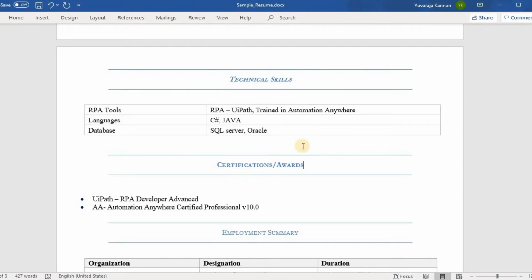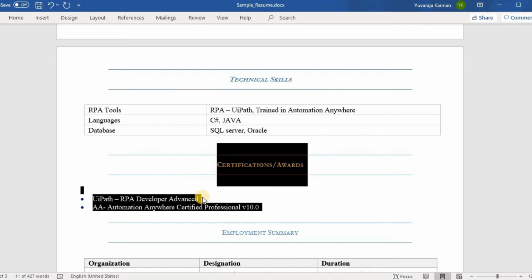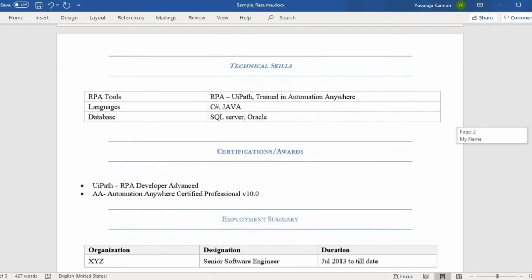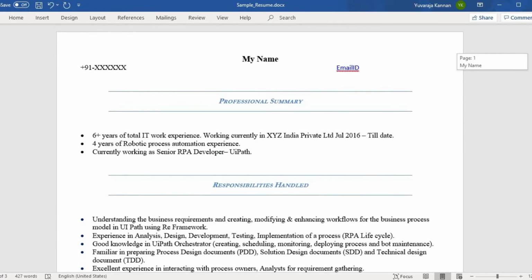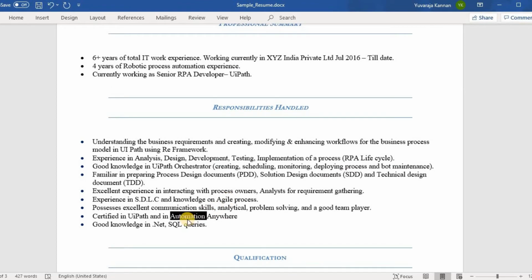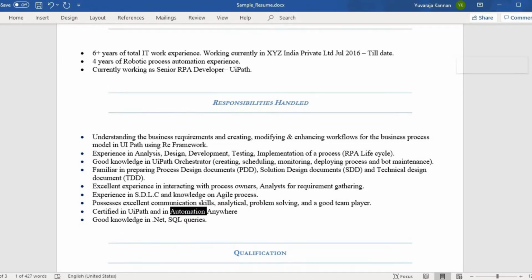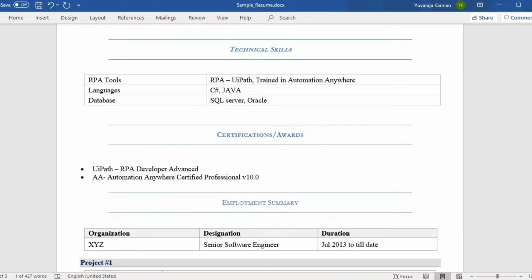This section we are going to dedicate to the certifications that we have earned, and in case we have received any recognizable awards, those can be highlighted here. This person has completed the advanced certificate in UiPath and also Automation Anywhere Certified Professional version 10.2. Even though we have presented the certification details at the start, in the professional summary section, it is always good to have a separate section to showcase your achievements.